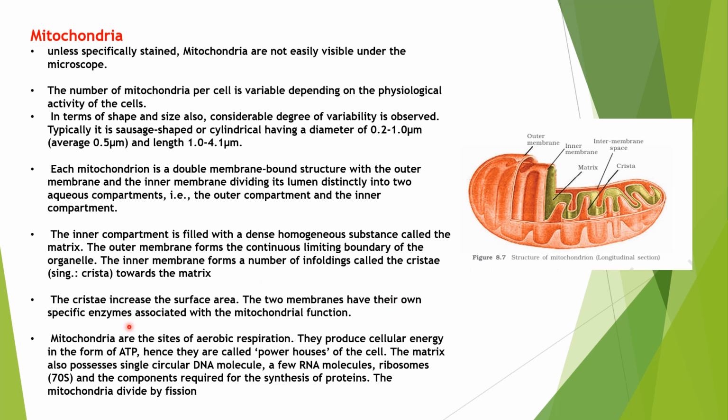Mitochondria, as we all know, is the site of aerobic respiration, that is, oxidative phosphorylation. The inner membrane of mitochondria, that is cristae, has the electron transport chain. Just now I have told. It plays a major key role in oxidative phosphorylation. It can produce ATPs, hence we call it the powerhouse of the cell. Also, mitochondria has its own DNA molecule, its own RNA molecule, and ribosomes, that is 70S type of ribosomes. Mitochondria divide by a process called binary fission.